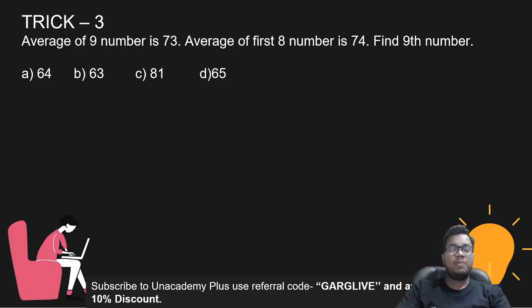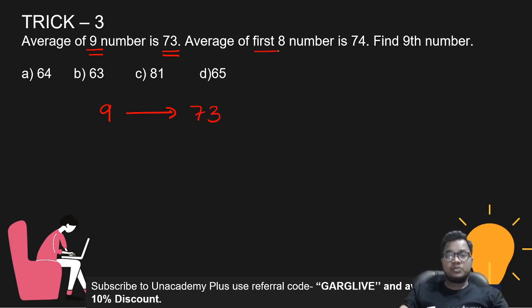Okay, now this is trick 3. In this trick I will explain how to solve this type of question in seconds. What is given here is that the average of 9 numbers is 73. The average of the first 8 numbers is 74. Then find out the ninth number.